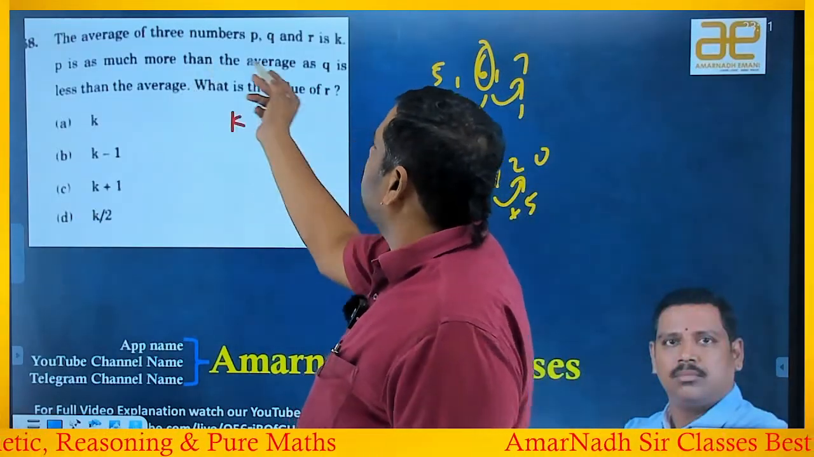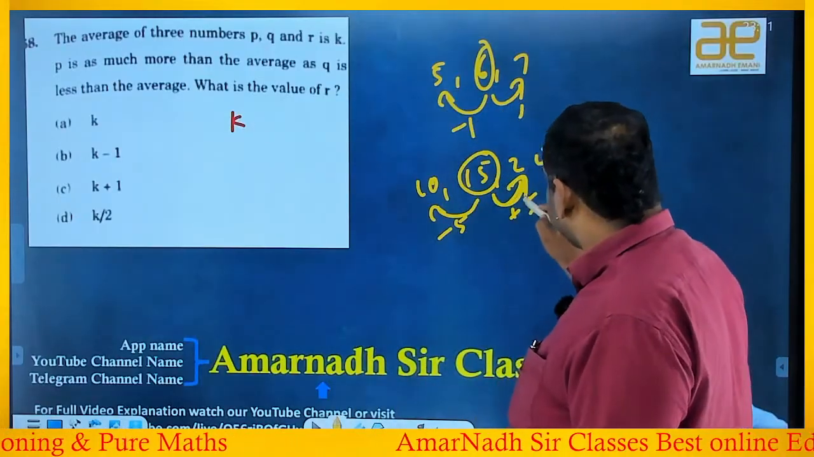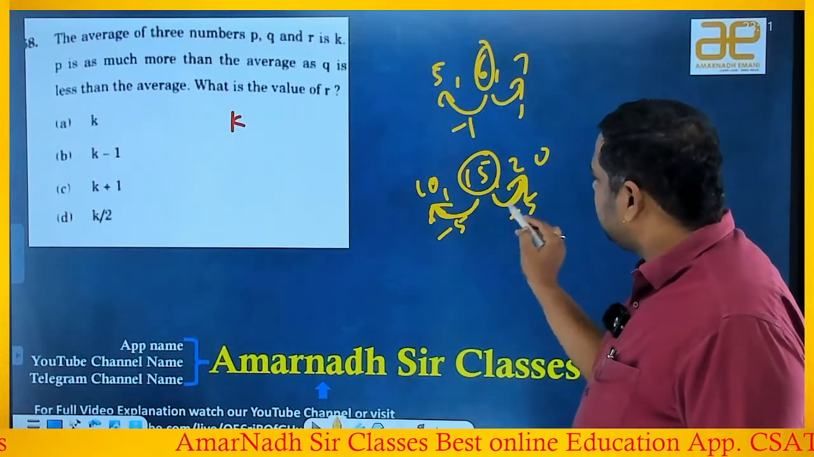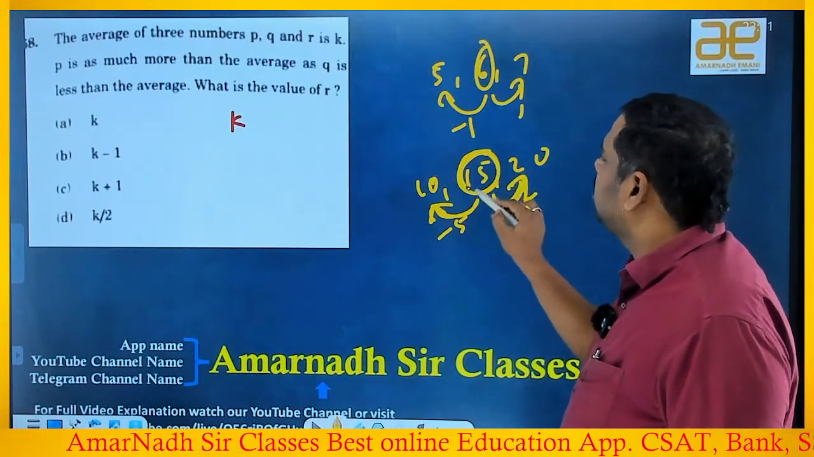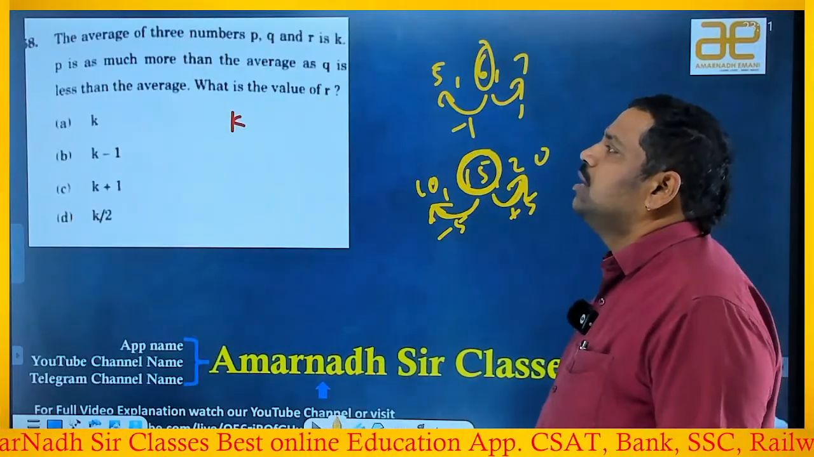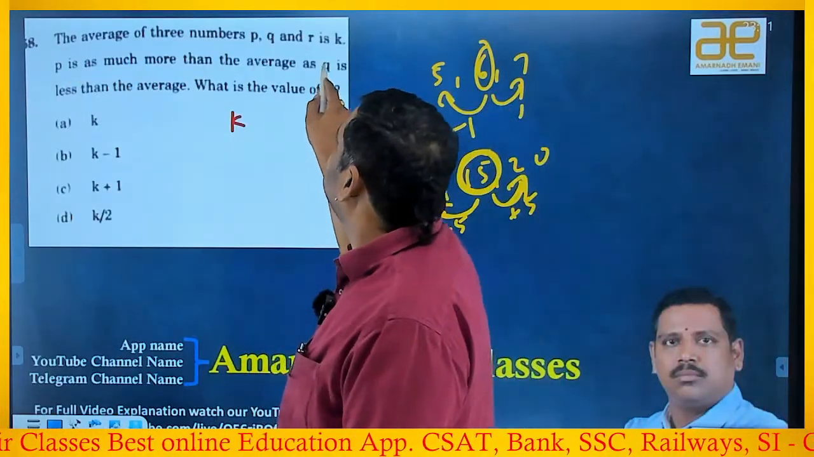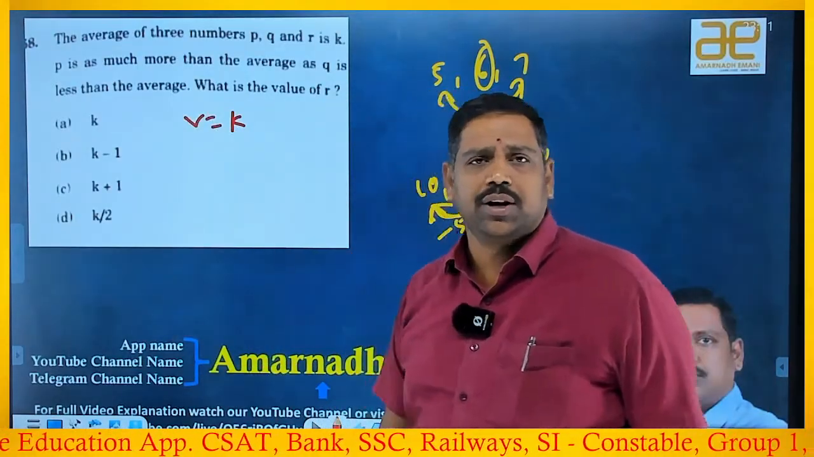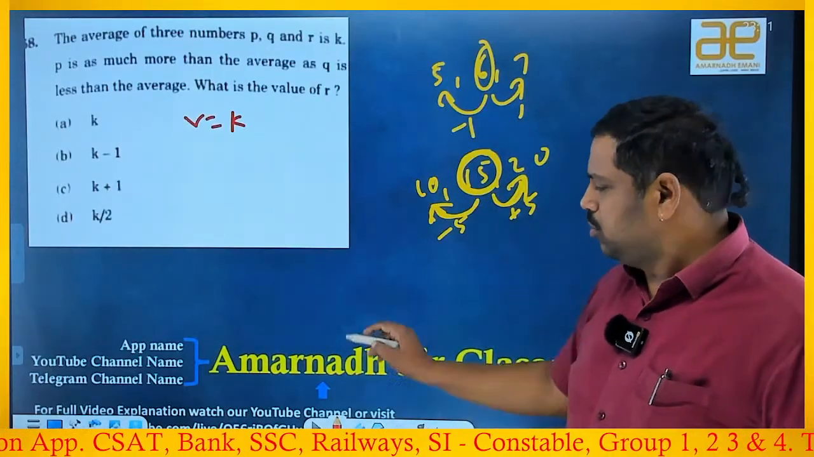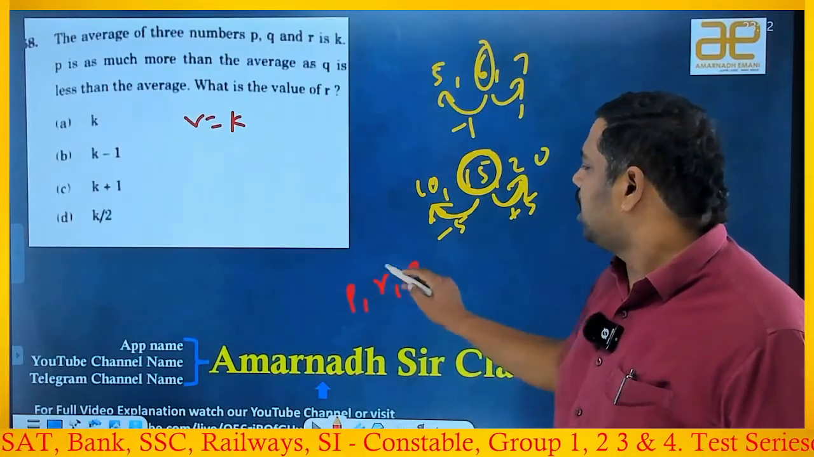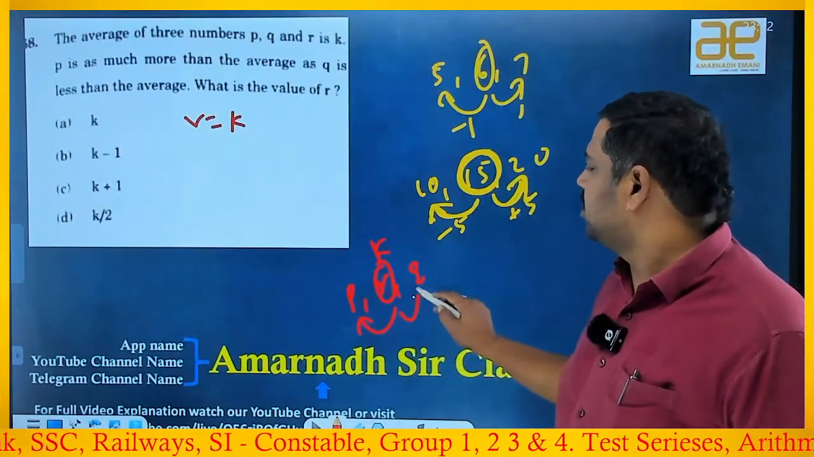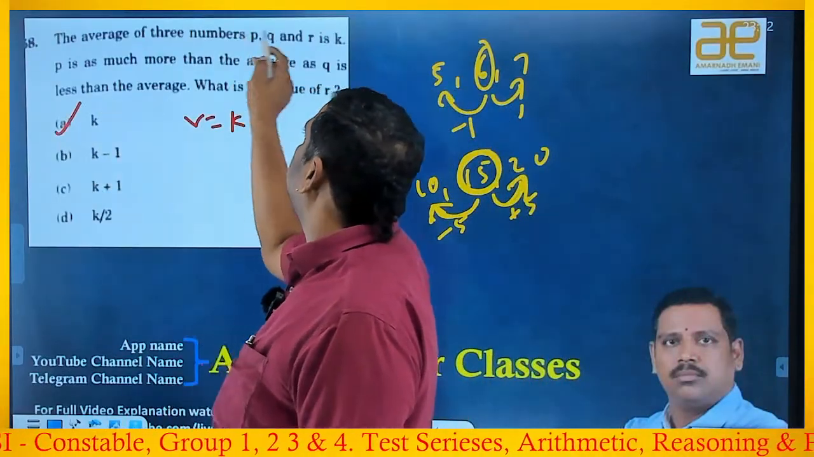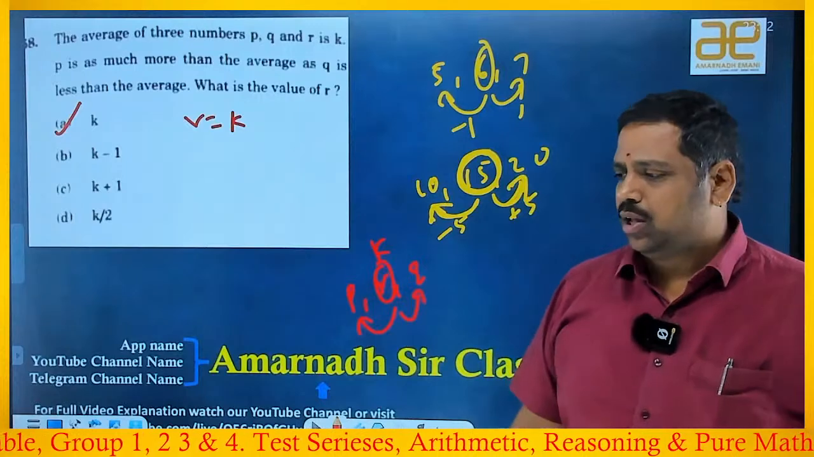P is as much more than the average as Q is less than the average. Means these two are getting balanced. That means the third number is equal to the average, right? Here if you remove P and Q, the third number is R, right? Definitely R is equal to K. R is equal to K, right or wrong? Okay, so the values are like this: P, R, Q, and R is equal to the average. How much it is more, that much it is less. Okay, so what is the value of R? He is asking simply, it is equal to the average, that is equal to K. Okay, so the next beautiful one.